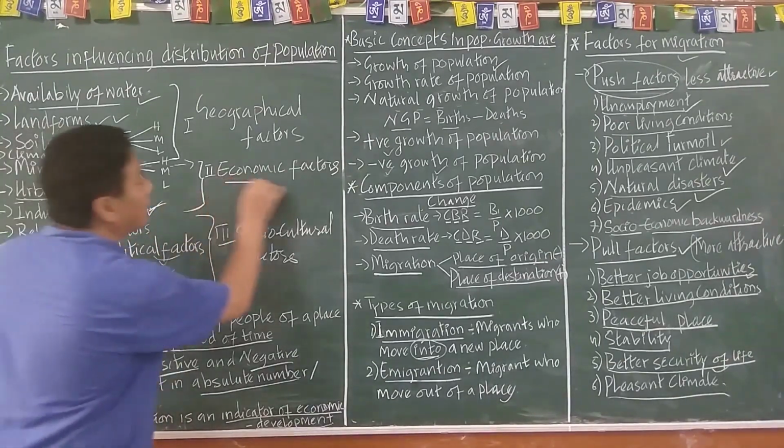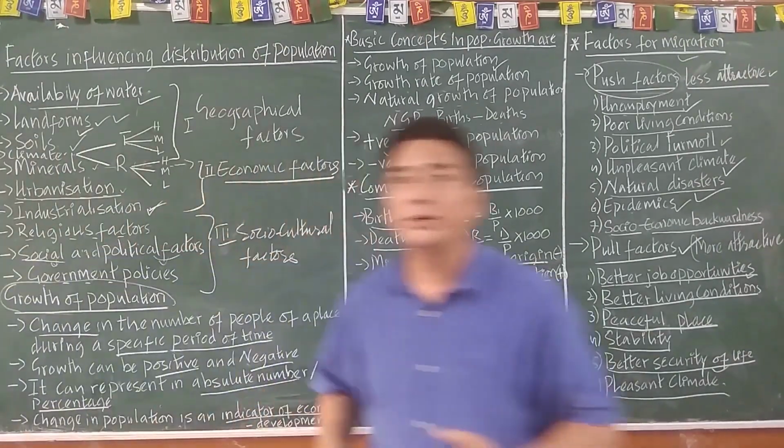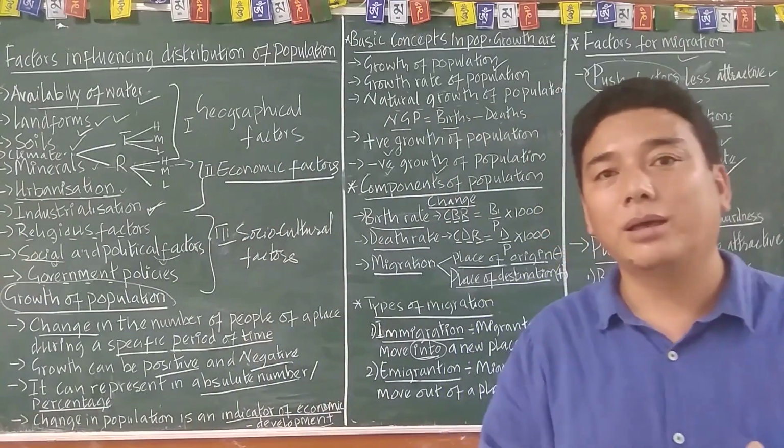And they get some economic factors: urbanization, mineral, industrialization.